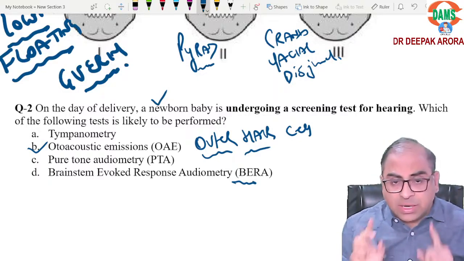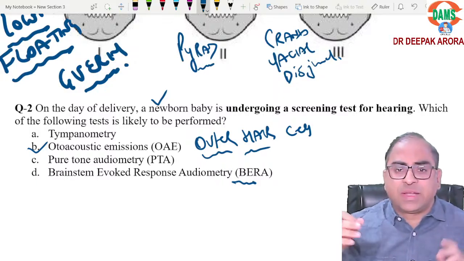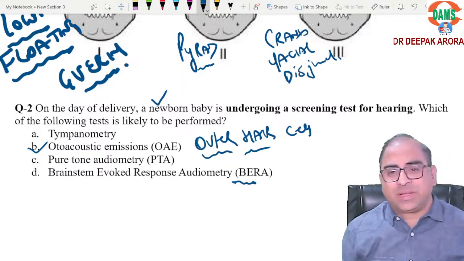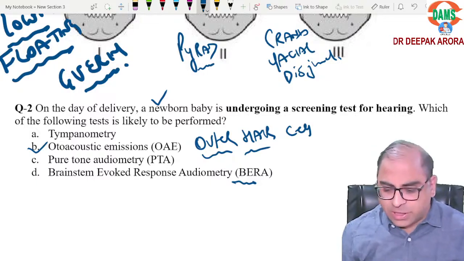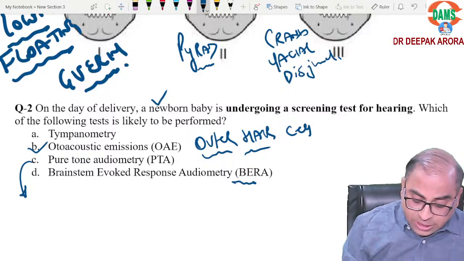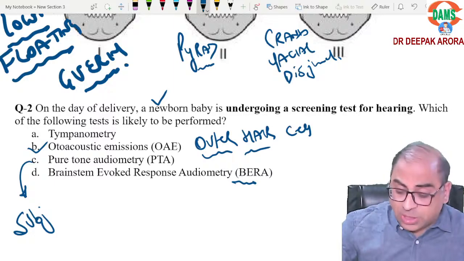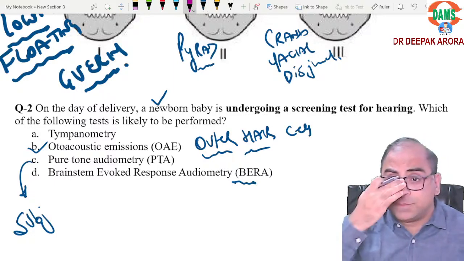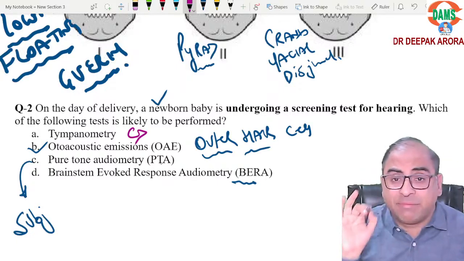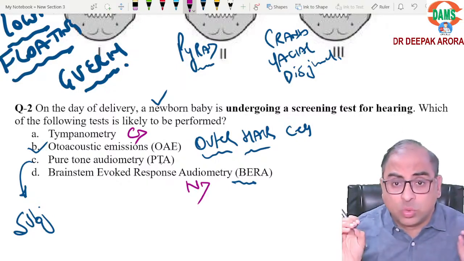Is it clear? Now, can I give you one more MCQ? Among the 4 choices, same choices. Let us change the MCQ. Which of the following is not an objective investigation? Can you tell me which of the following is a subjective investigation? Pure tone audiometry is a subjective investigation. Clear? Now, which MCQ answer will be tympanometry? Tympanometry is an investigation of choice for conductive deafness. Investigation of choice for neural deafness is equal to what?